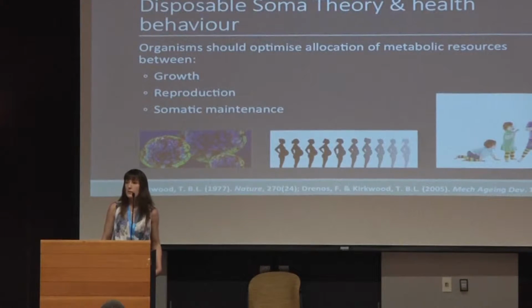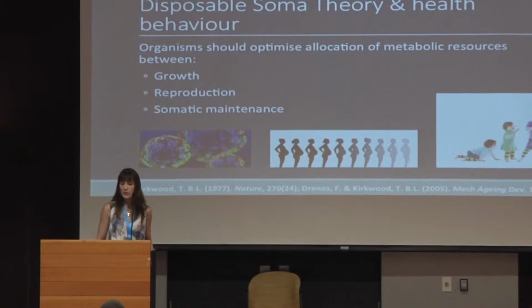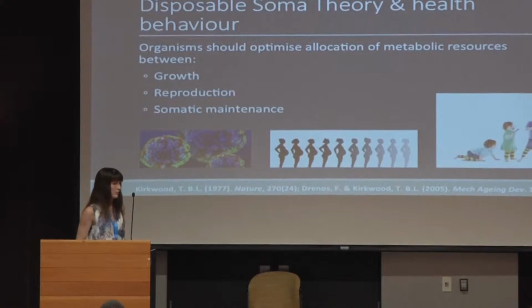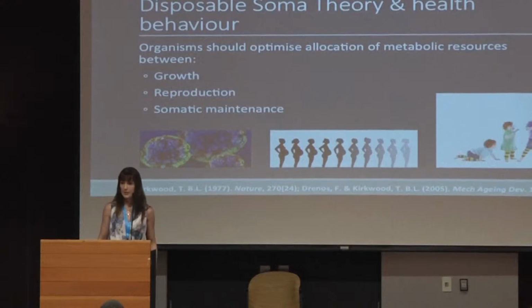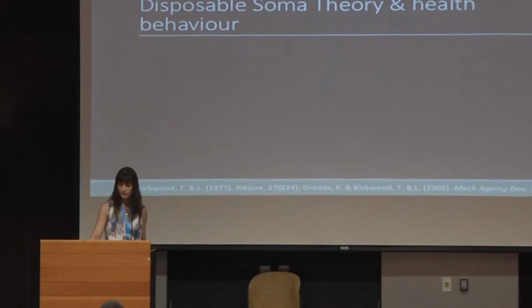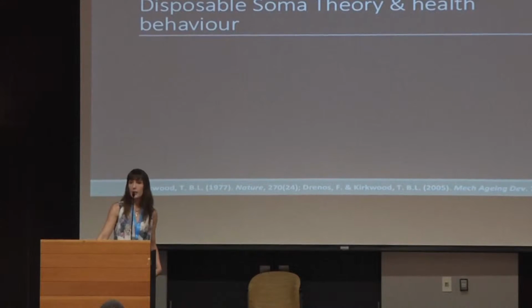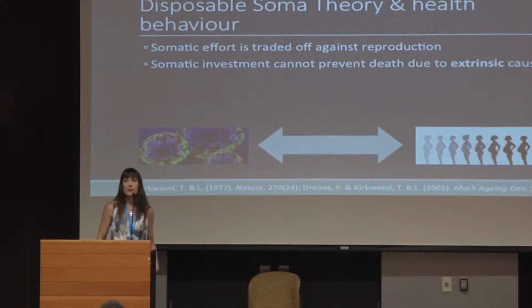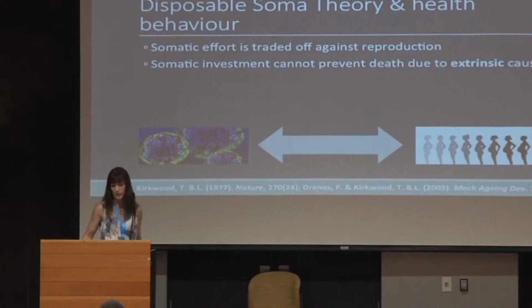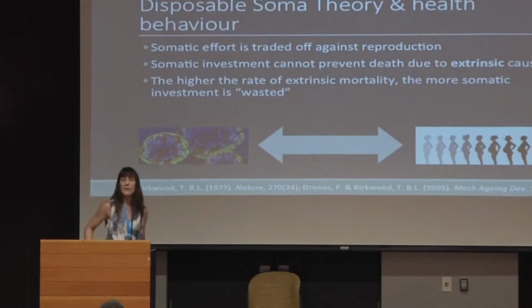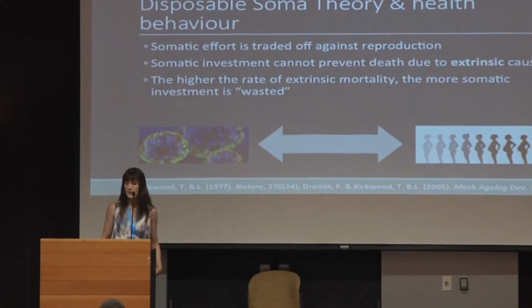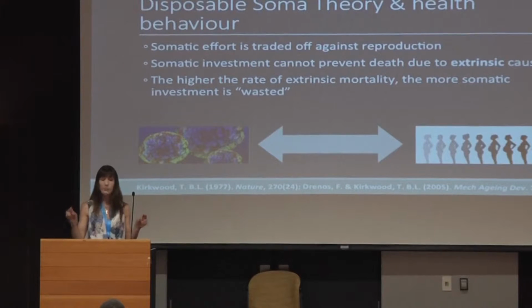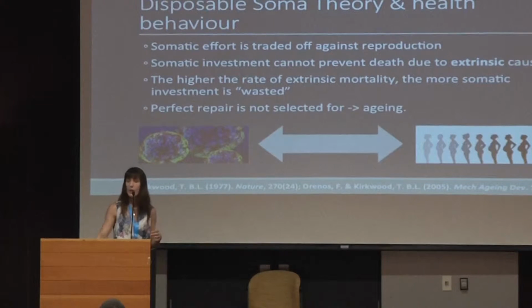So disposable soma theory is about the evolution of aging, and it posits that organisms should optimise their allocation of metabolic resources between growth, reproduction, and somatic maintenance. Investments made in somatic repair cannot be used for reproduction, so there's a trade-off. In addition, somatic investment cannot prevent death due to extrinsic causes, so things like predation or natural disaster, for example. And this means that the higher the rate of extrinsic mortality, the more somatic investment is wasted by not being used for reproduction. Thus, perfect repair is not selected for, and aging will evolve.